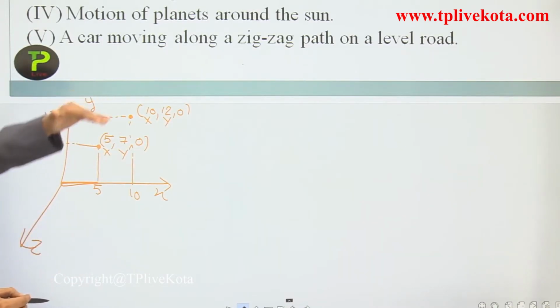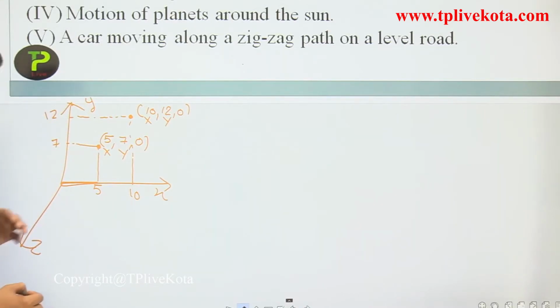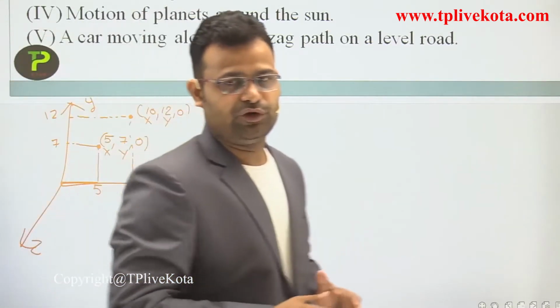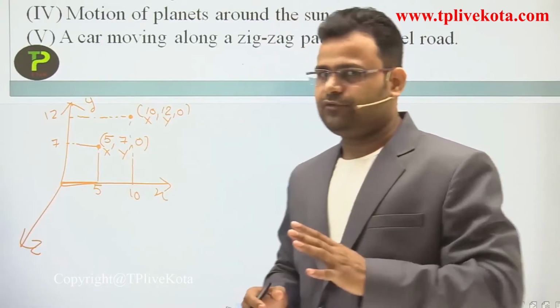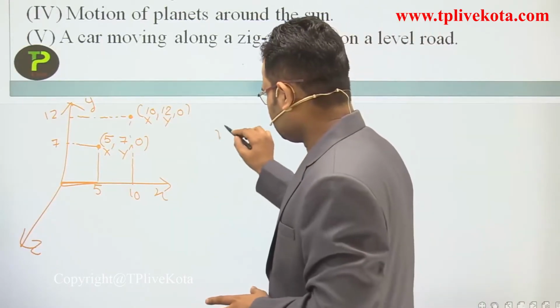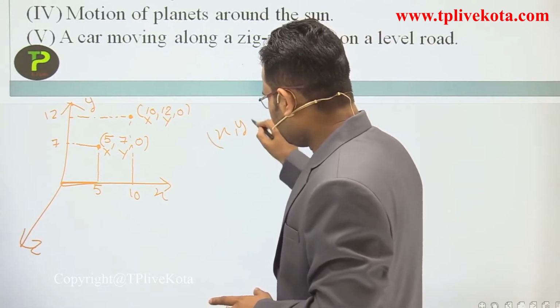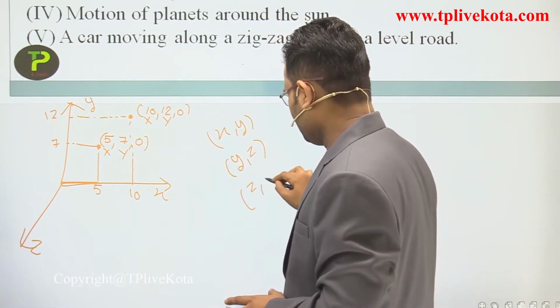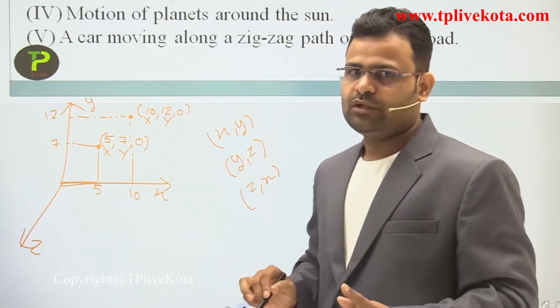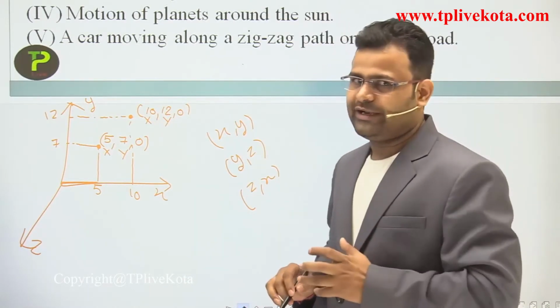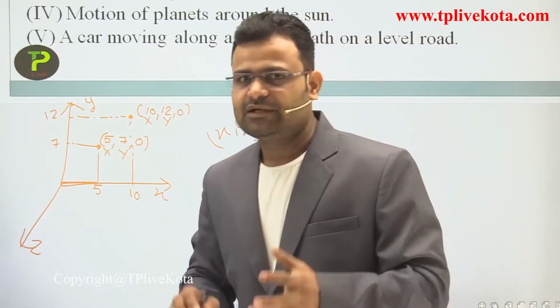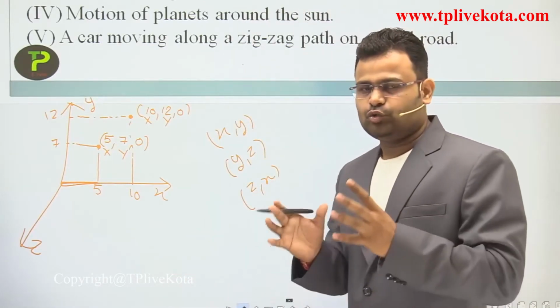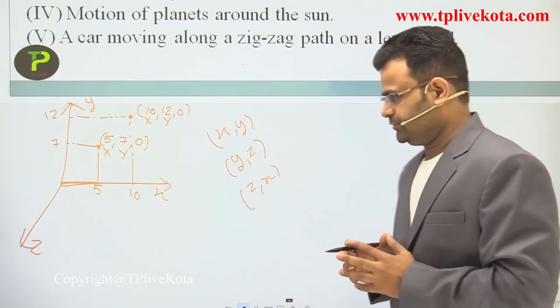So how many coordinates are required to show the position of that object? We require two coordinates, any two of the three. It may be x, y. It may be y, z. It may be z, x. If we require any two coordinates to show the position of an object, then we can say it is a two dimension motion.